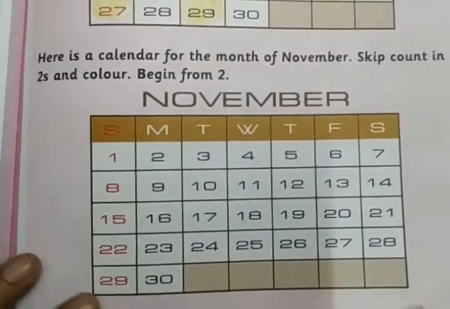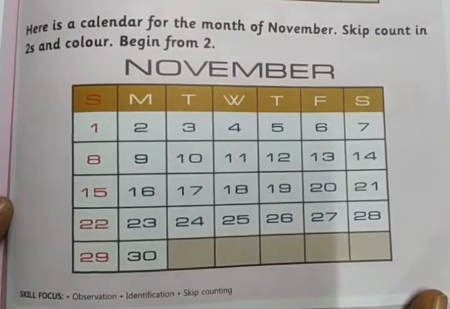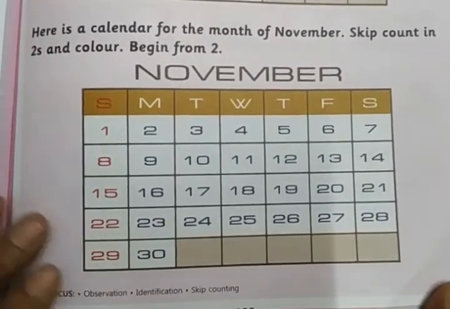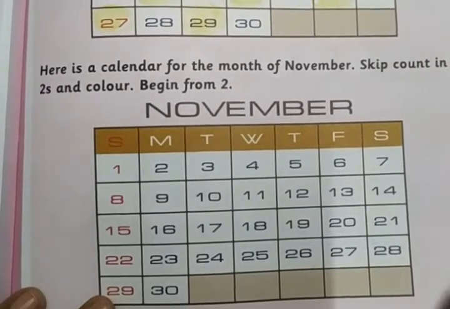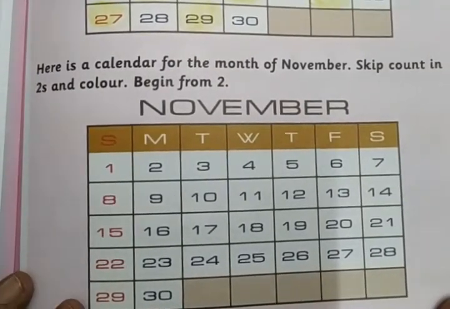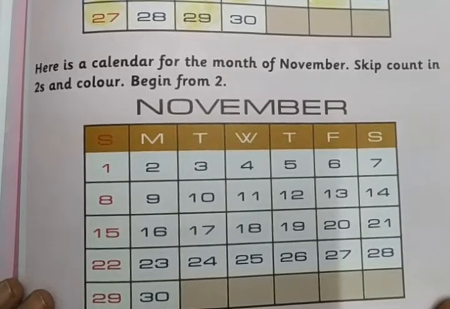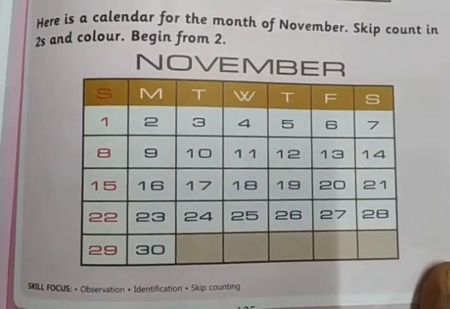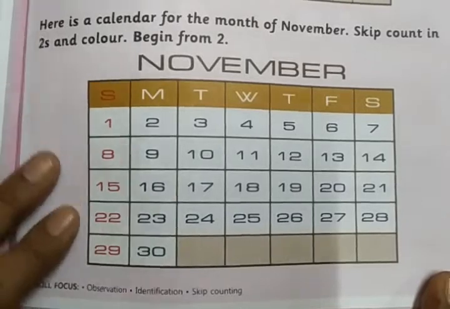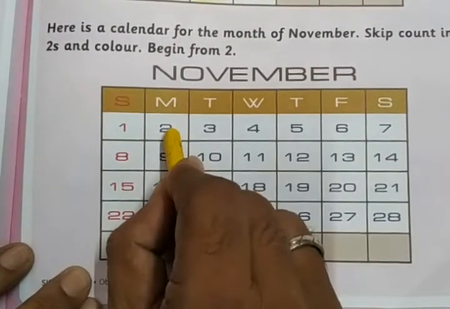November, the November calendar. Okay. What is the instruction here? Here is a calendar for the month of November. Skip count in 2's and color. Begin from 2. The condition is skip count by 2, and we have to begin from 2, not 1.